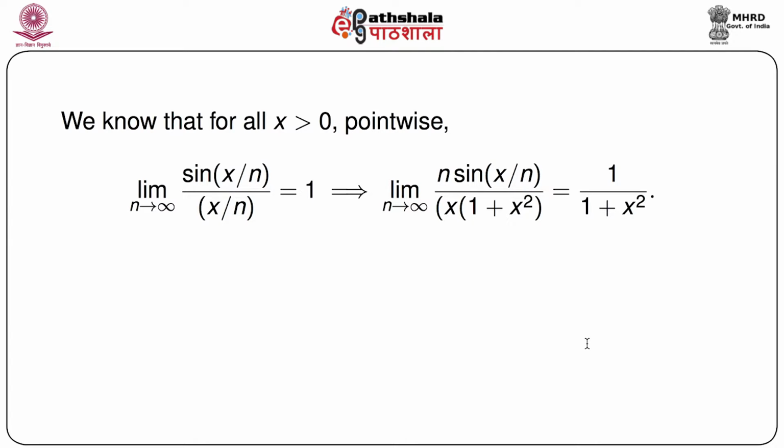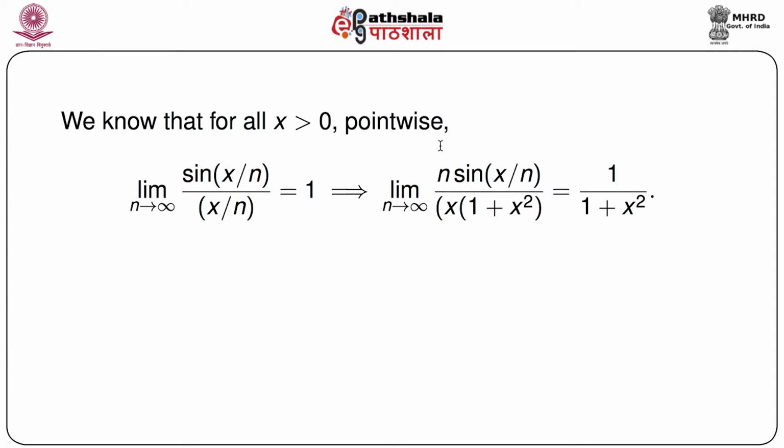We will follow exactly the same way. For every x greater than 0, we look at the pointwise behavior of this function, and we know that the limit as n goes to infinity of sin(x/n) divided by x/n equals 1. This means the limit of n sin(x/n) by x(1 + x²): in the denominator we can write x by n, bringing the n from the numerator, and 1 + x² is free from n.